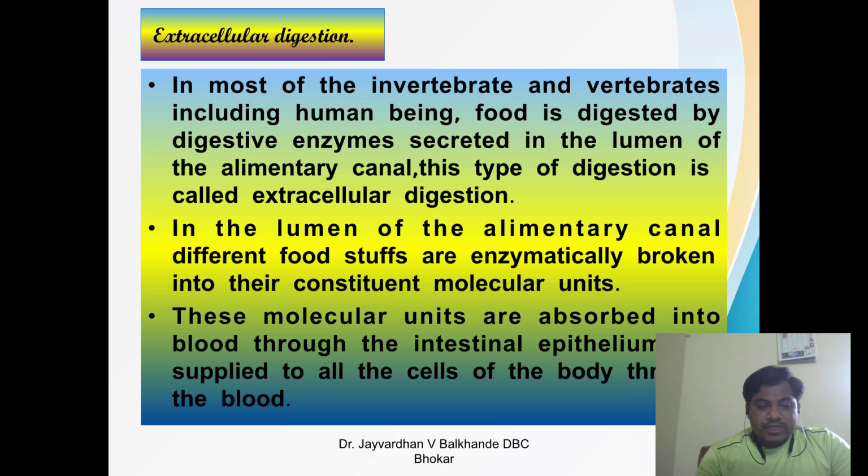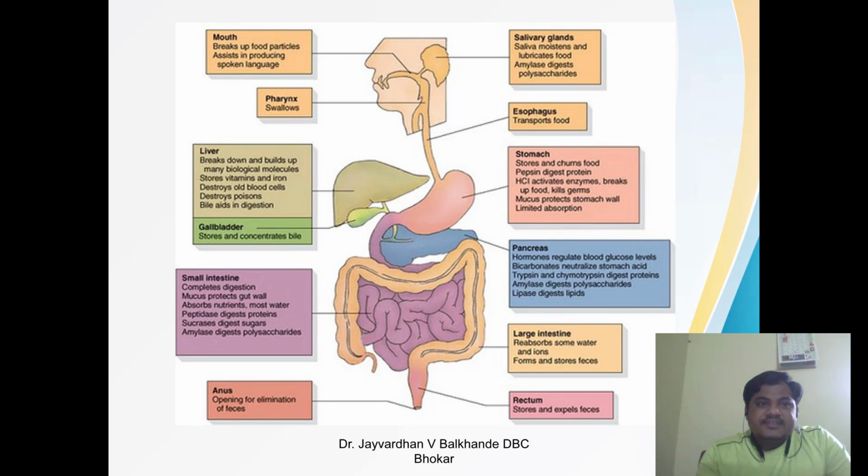Now see here, this is one example, the human digestive tract. We start with the mouth, which breaks up food particles and assists in producing spoken language. Then the salivary glands: the saliva moistens and lubricates food, and amylase digests polysaccharides. The salivary gland has an essential role in the digestion purpose.